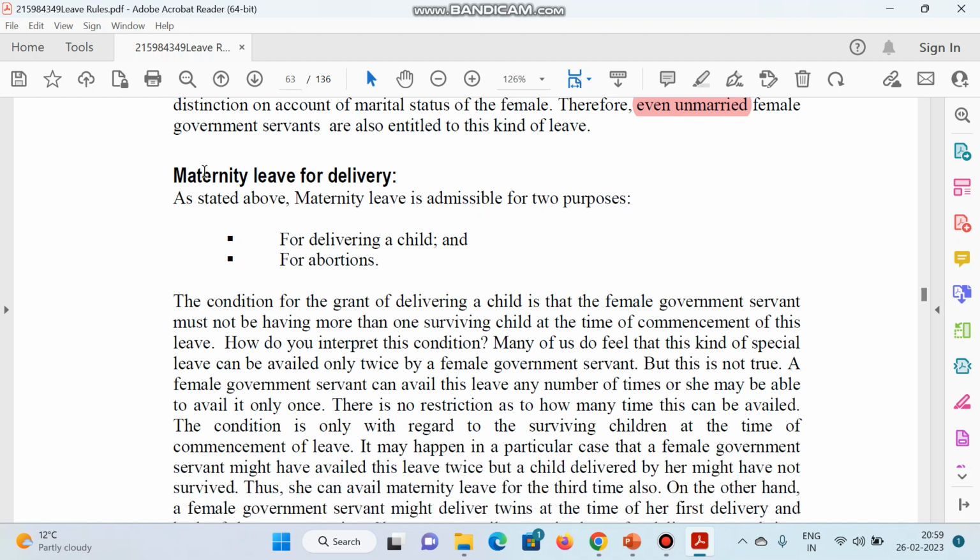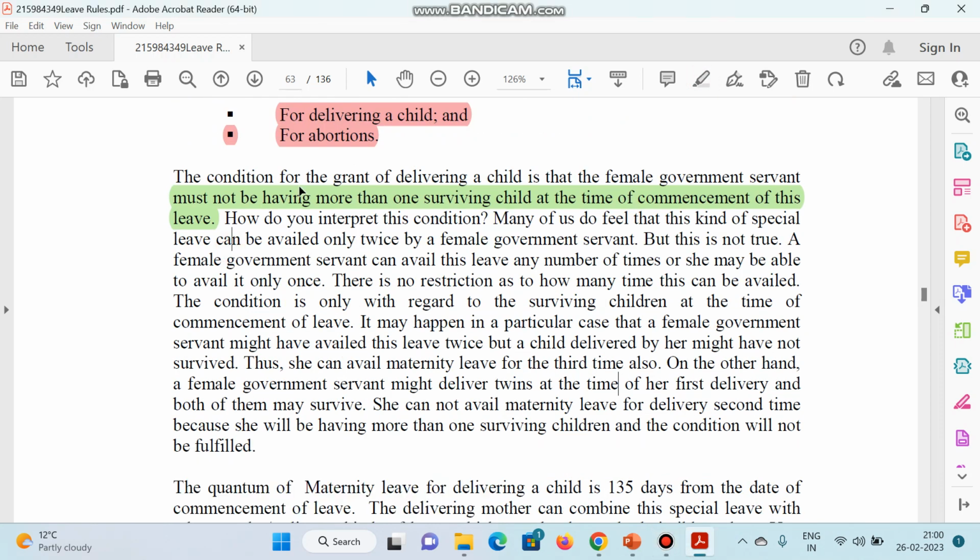Next point, maternity leave for delivery. Generally this leave is admissible for two purposes: number one is for delivering a child, and number two, as we have discussed, for abortions. The next point, the condition for the grant of leave for delivering a child, is that the female government servant must not have more than one surviving child at the time of commencement of this leave. This is a very important condition.